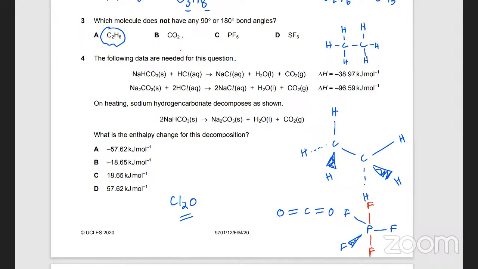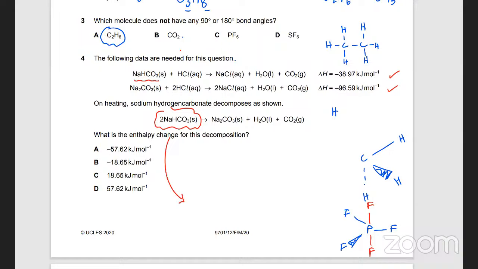अच्छा, इसका क्या होगा? What is the enthalpy of decomposition? For this decomposition, now this one I guess requires a Hess cycle, ठीक है? You need to draw a Hess cycle because two enthalpy changes are provided to you. अच्छा, पहले वाले में if you look at NaHCO3, it reacts with HCl. So I've got NaHCO3. If it reacts with HCl, what is going to be formed? It's going to form NaCl plus H2O plus CO2, or 2 से multiply कर रहा हूँ, ठीक है?